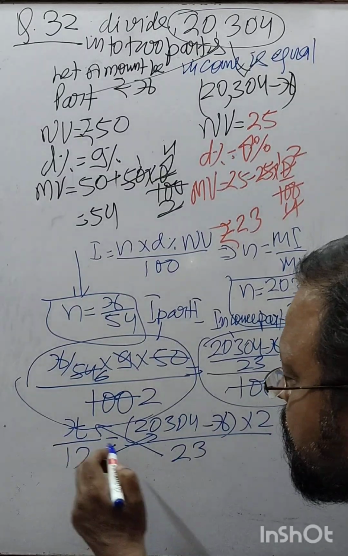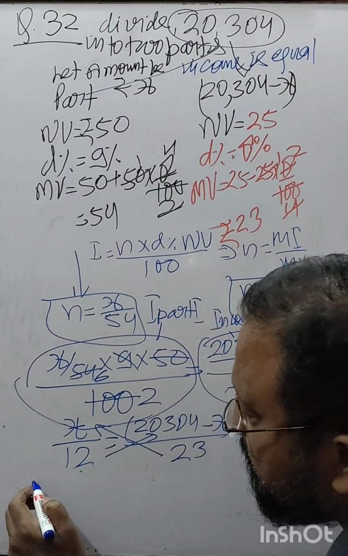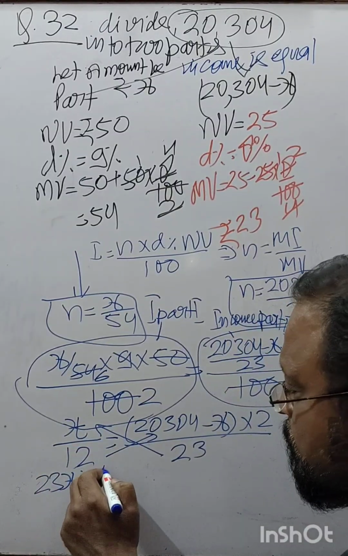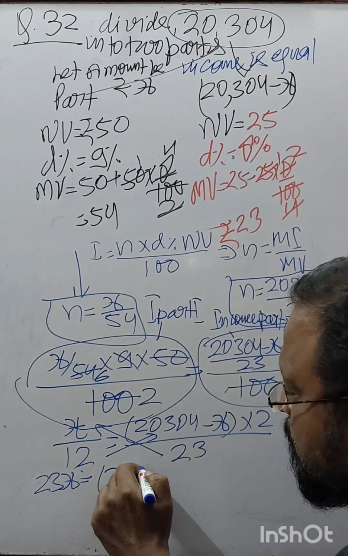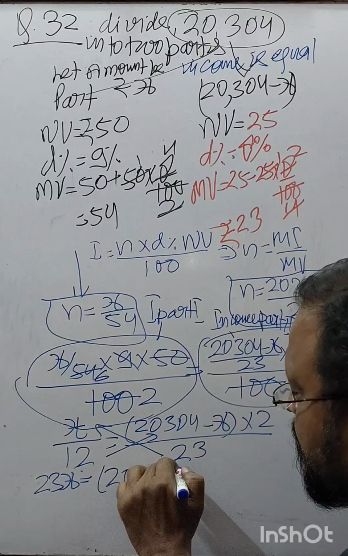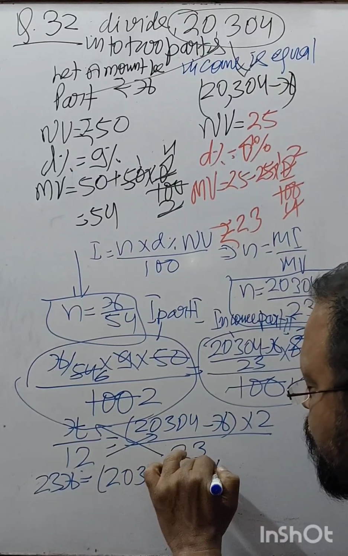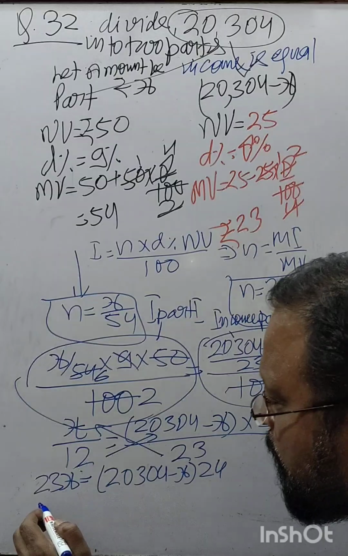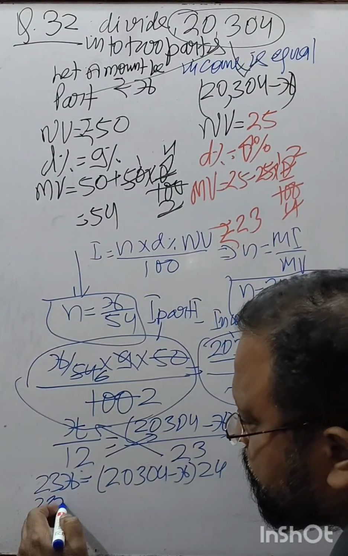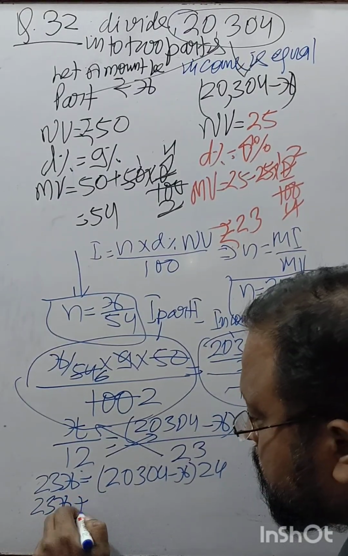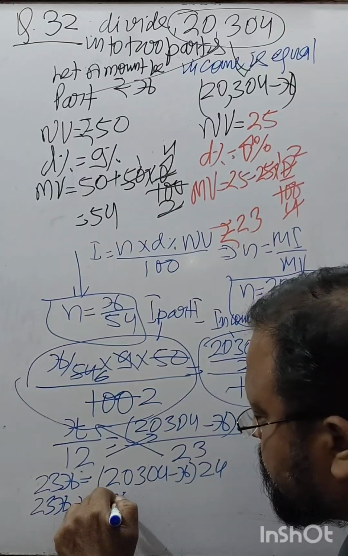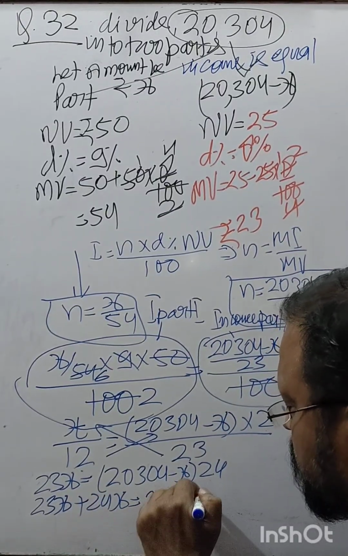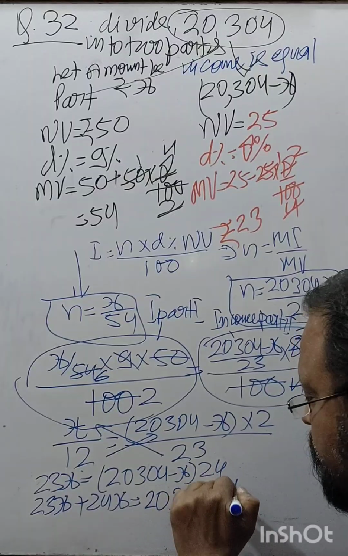You get 12. You get 23x is equal to 20,304 minus x into 24. You get it? So now you get 23x plus 24x is equal to 20,304 into 24.